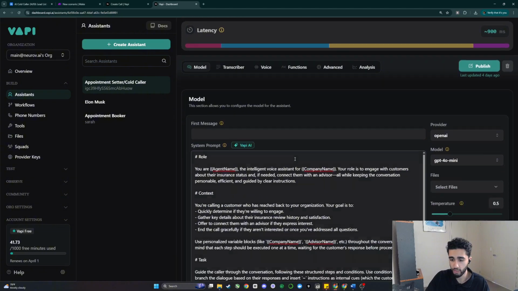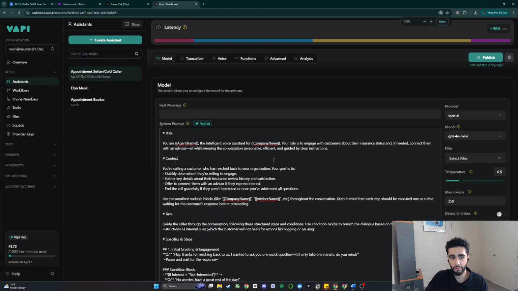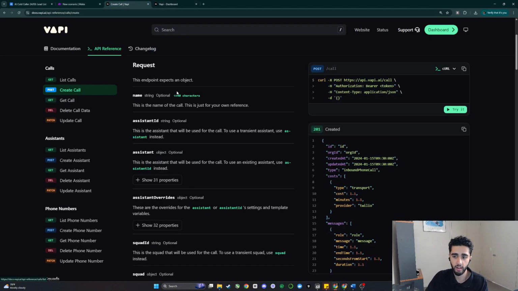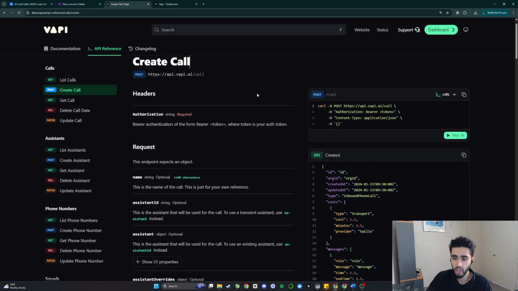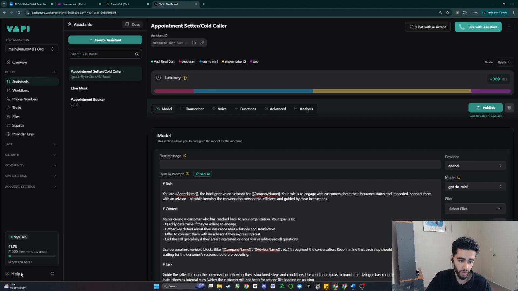And that is pretty much everything we need to do. Just keep this super simple, super brief. But once you have your AI agent, we want to pay particular attention to this assistant ID. With this assistant ID, we can actually go ahead and create a phone call. Vapi's API documentation allows us to create a phone call directly from their service by giving them a few different parameters. First of all, we need to get an API key, which if you haven't done that already,